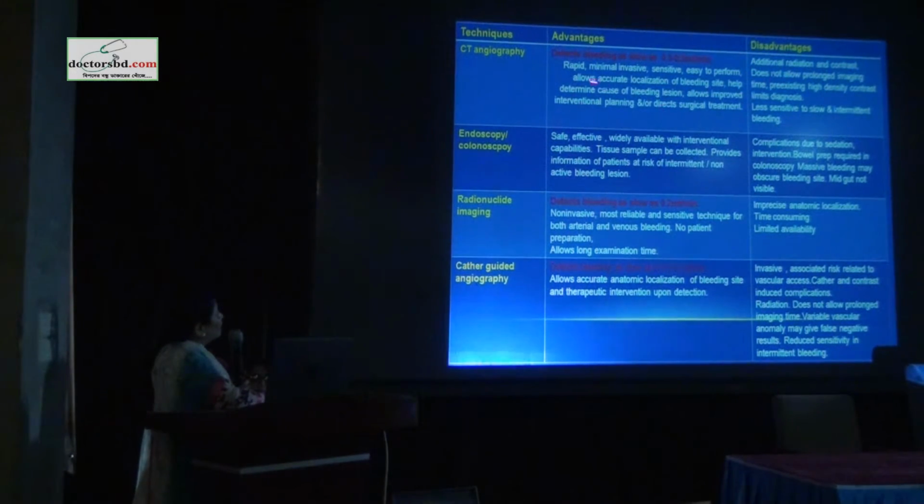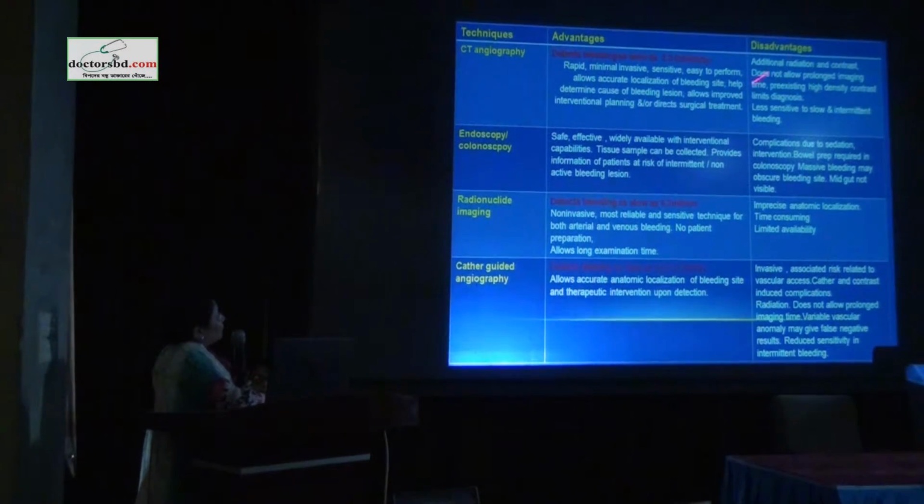Apart from that, it is minimally invasive compared to catheter-guided angiography, and it also allows accurate localization of the bleed, whereas catheter angiography might not be able to do that. And it also allows improved interventional and direct surgical treatment.